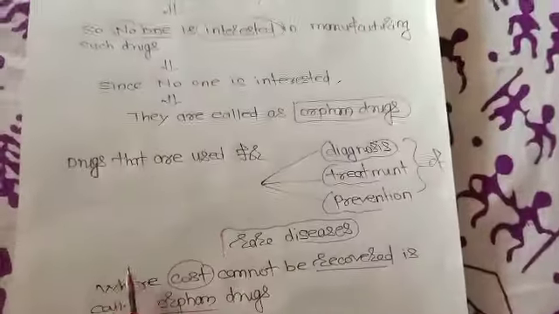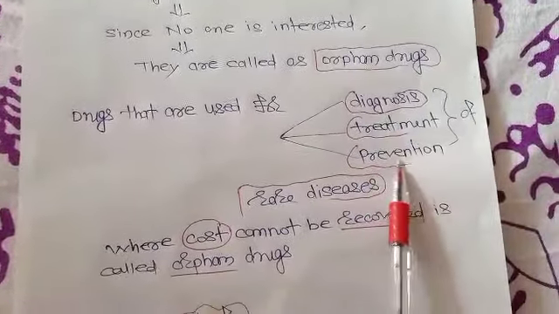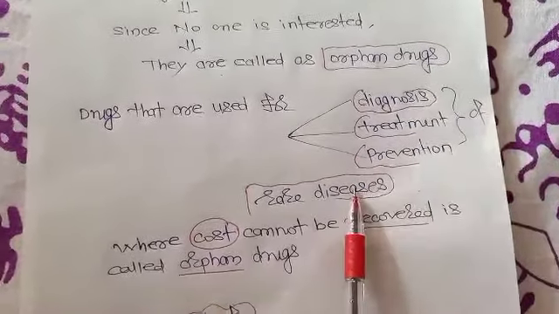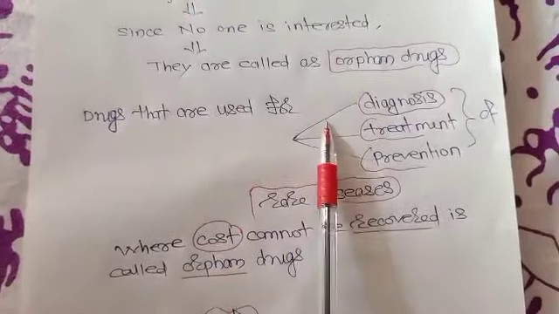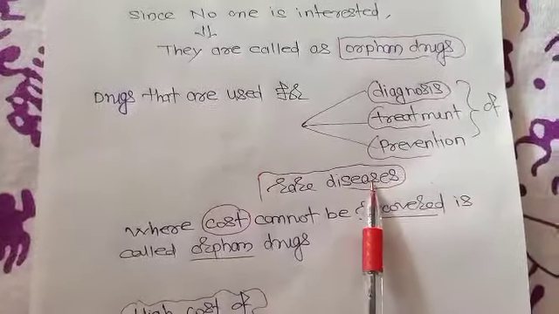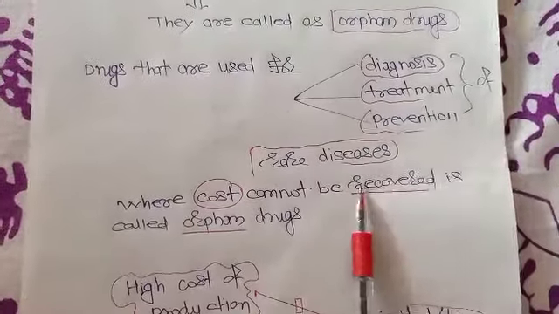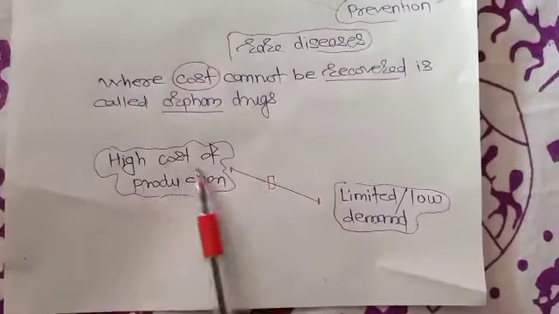Now, drugs that are used for the diagnosis, treatment, and prevention of rare diseases: this is the WHO definition for orphan drugs. Drugs that are used for diagnosis, treatment, and prevention of rare diseases where cost cannot be recovered are called orphan drugs. Now, why is it so?